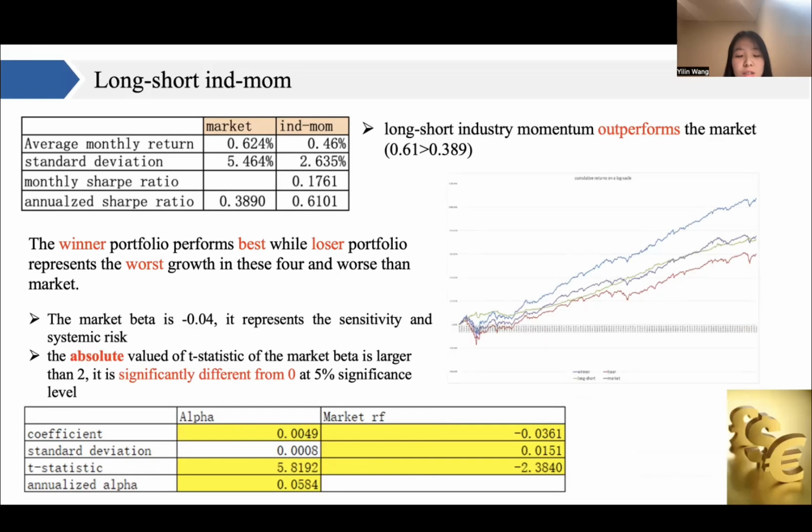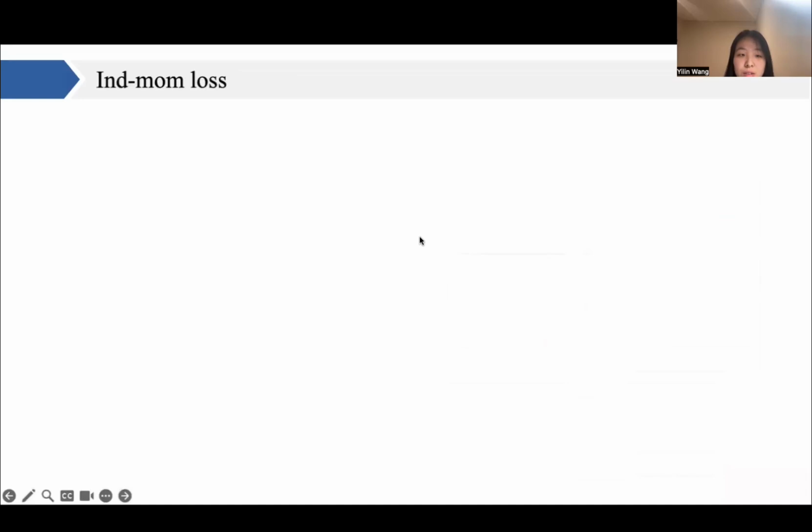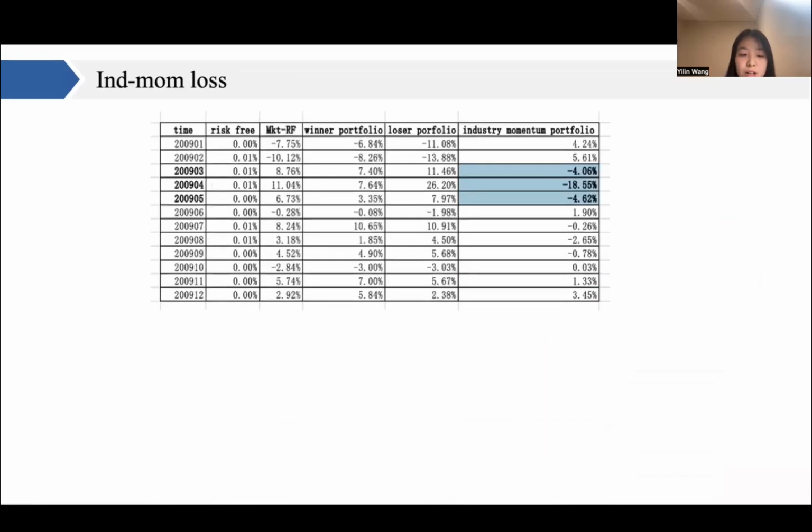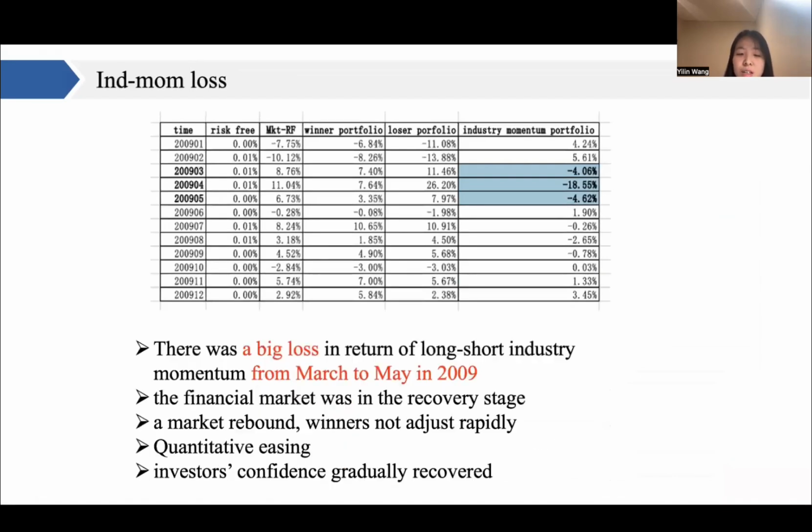The winner portfolio performs best, while the loser portfolio represents the worst. Then we will talk about the loss in industry momentum. We found that there was a big loss from March to May in 2009.